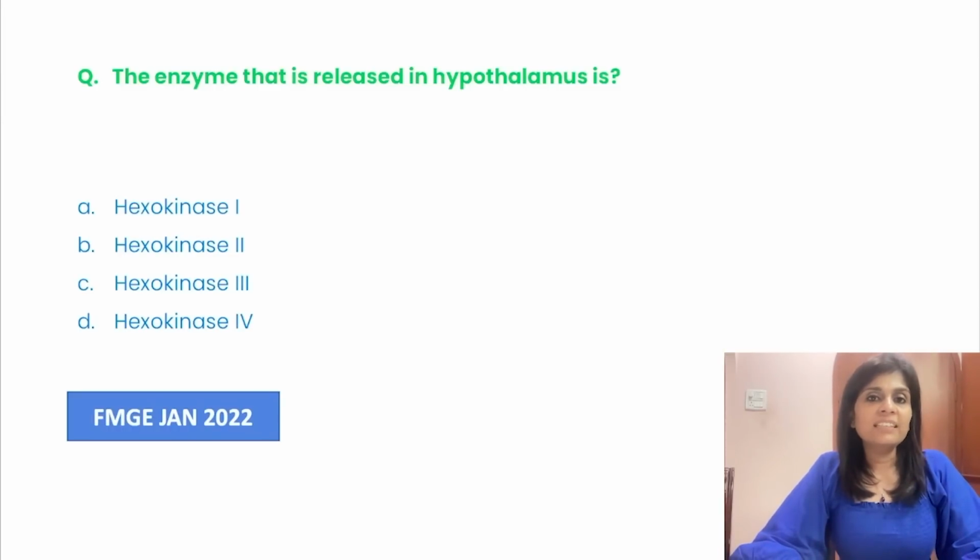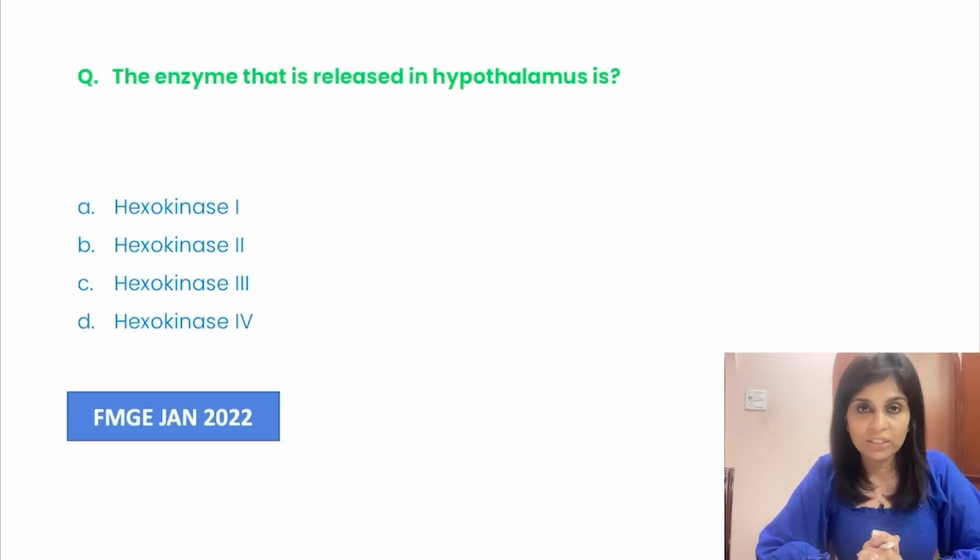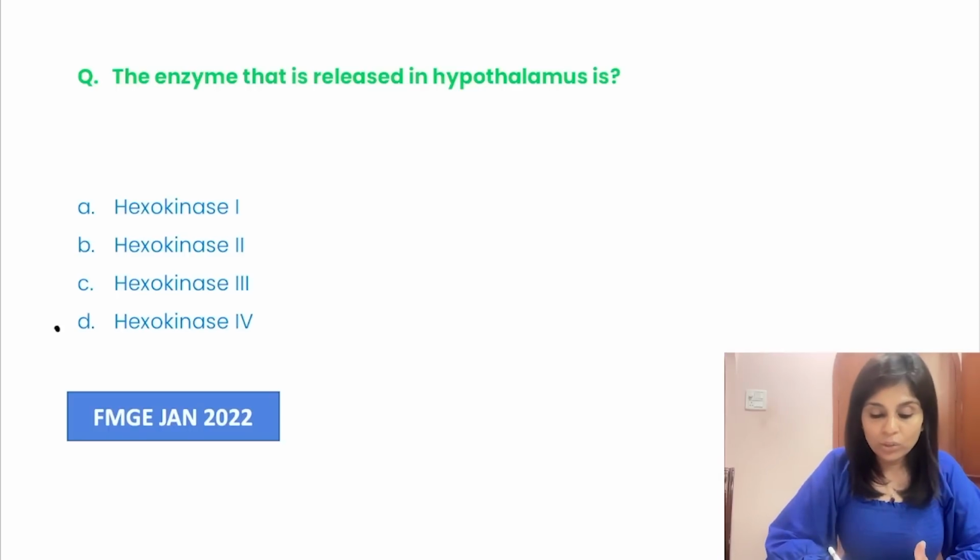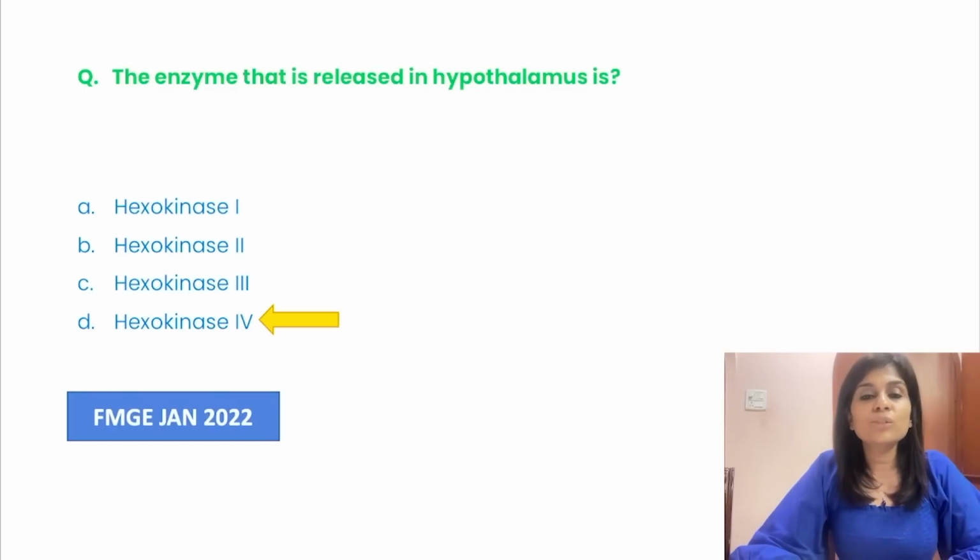This, I would say, is a tough question. The question was the enzyme that is released in hypothalamus. Even if you don't answer such MCQs, if it's asked for the first time in your exam, please don't feel bad. Such MCQs you don't have to answer correctly. It's not mandatory that you answer this to clear the FMG exam, or even if it's asked in NEET PG, you don't have to worry about it. So the answer here is hexokinase 4. The enzyme that is released in hypothalamus is hexokinase 4.